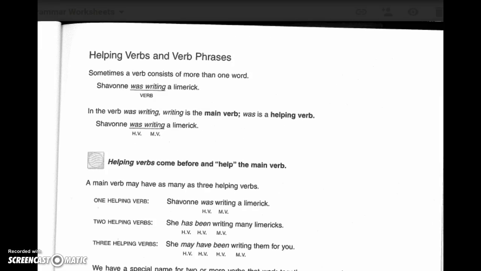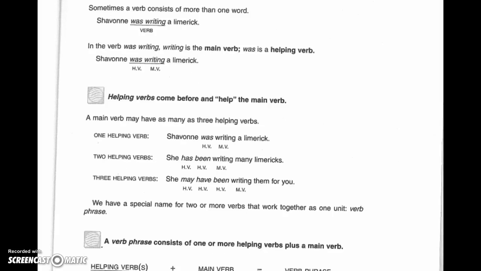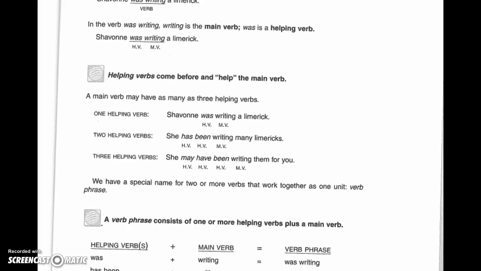Okay, this screen, before we go into activity 8, understand that there's sometimes helping verbs. You might have been hearing them called auxiliary verbs and verb phrases, because sometimes a verb consists of more than one word. Siobhan was writing a limerick. Okay, was writing is your entire verb phrase. Therefore, it's the entire verb, but it's more than one word. Okay, because it's got one of these helping verbs. Okay, they help the main verb by putting in tense formation, conditions. So we have a special name for those two or more verbs that work together as one, and it's called a verb phrase.